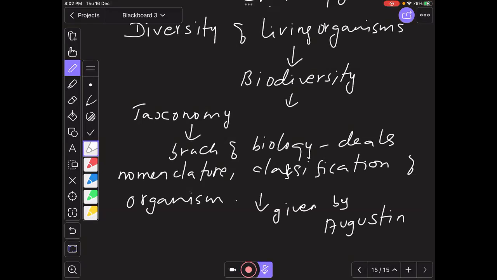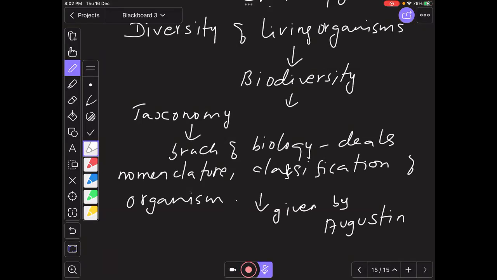So this taxonomy, as I told you, includes, first, identification. You need to identify that this is the organism in this particular place. The second thing is naming the organism, which we call nomenclature. And then classification of organisms, where you're grouping them into certain categories.